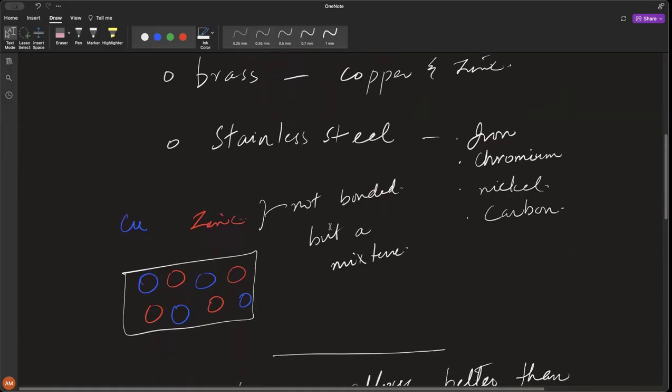Another point is that alloys are mixtures. We have to keep in mind that the elements that are mixed together are not chemically bonded. They are just mixed together. All right. A random arrangement of particles takes place and they are mixed together, but they are not chemically bonded together.